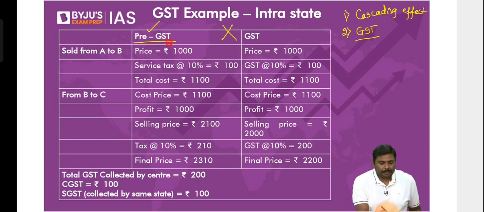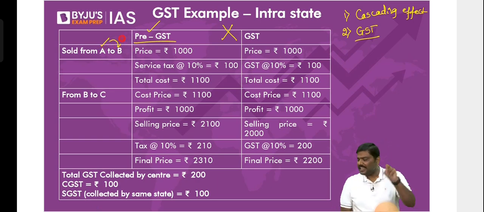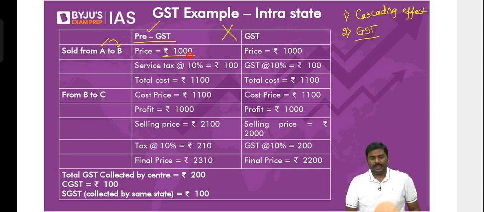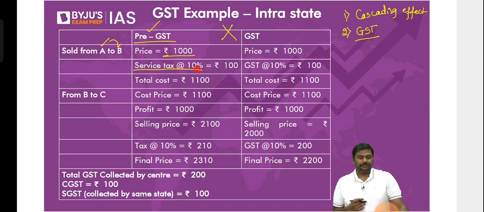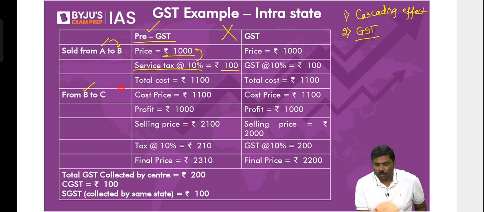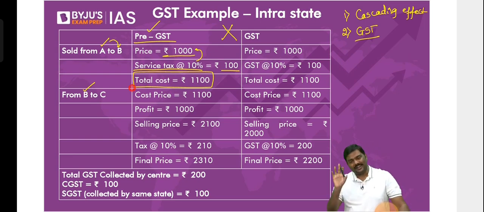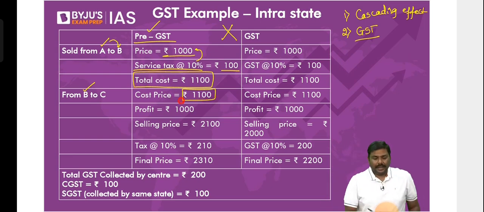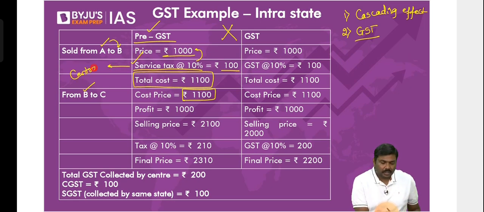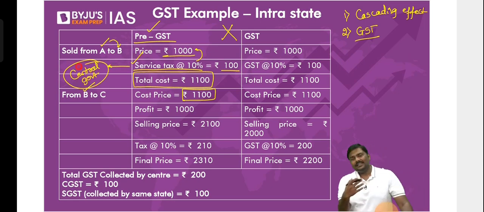Just follow this. Manufacturer A will sell the good to B. A will sell something to B, either a good or a service. Don't worry, either a good or service. Imagine the price is 1000 rupee, and I've assumed there is a service tax of 10% on it. Now 10% of 1000 rupee will be how much? Simple number, 100 rupee. So when B will purchase, what is the cost? 1100 rupees. Now understand this carefully. It is a service tax. When it is a service tax, who will collect this particular service tax? Central government. Any doubt here? Service tax is imposed and collected by the central government.